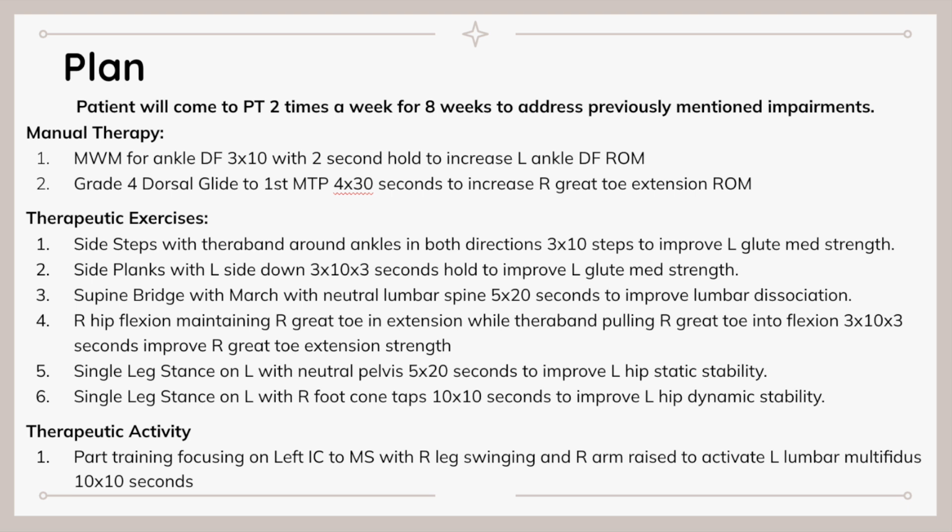And then in terms of therapeutic activity that we'll be performing with this patient, we'll be performing gait training, focusing on the left limb going from initial contact to mid-stance, while the right limb is going through swing phase, and the right arm is raised to about 120 degrees. This is to activate the left multifidus, and they'll be going through these from initial contact to mid-stance for 10 times 10 seconds each.